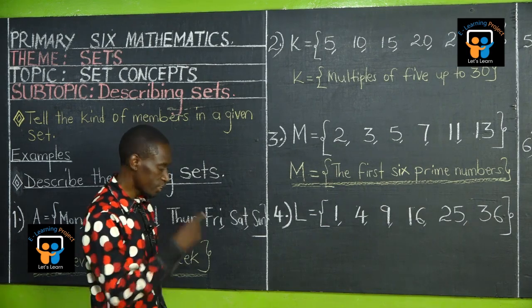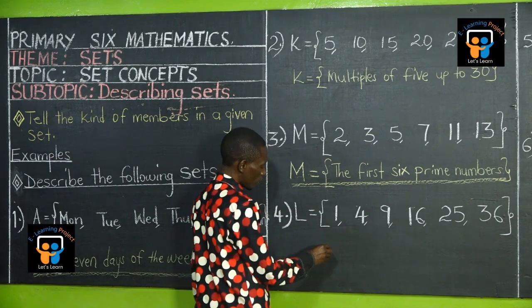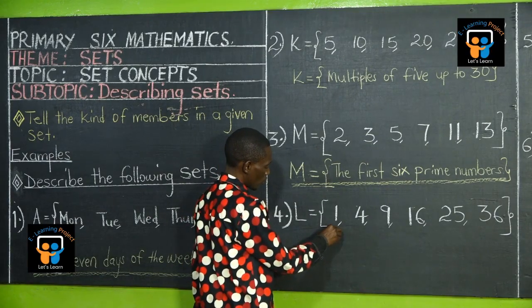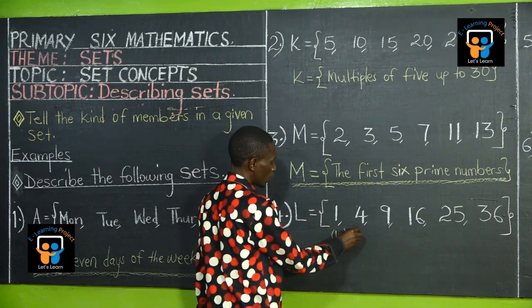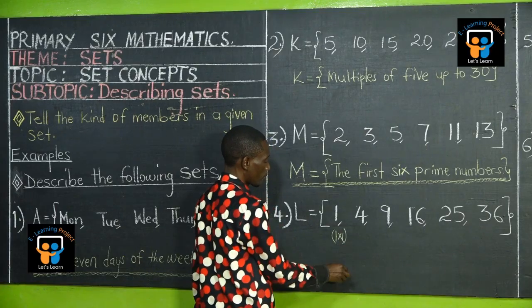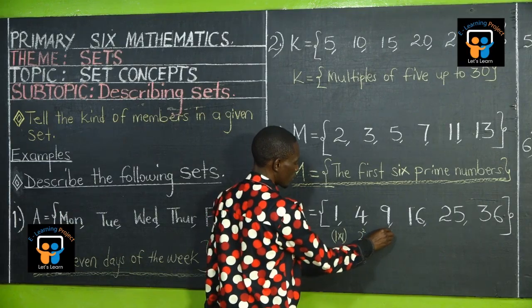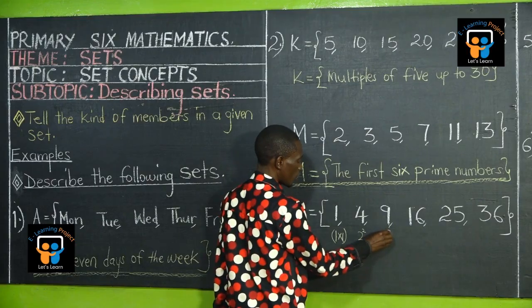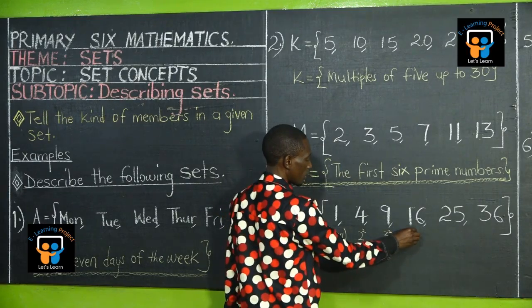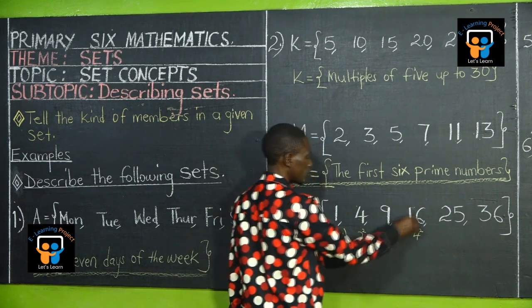Yes, Peter. Square numbers. Let's observe whether they are square numbers. Which number can you square to get your 1? They squared 1. They said 1 times 1. 1 times 1 is 1. Let us see this one. Which number can you square to get this? 2. They squared 2. Here, they squared 3. Okay, 3 times 3, 9. Here, they squared 4. Good. 4 times 4, 16.